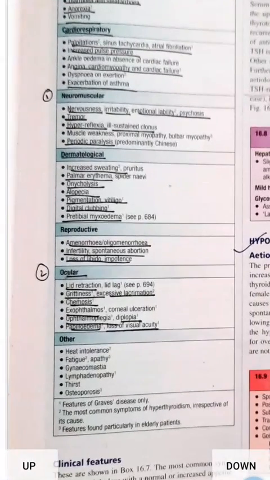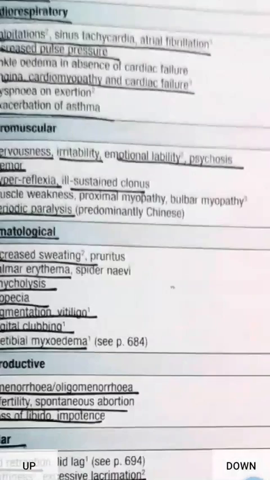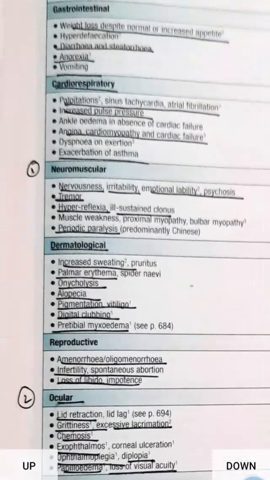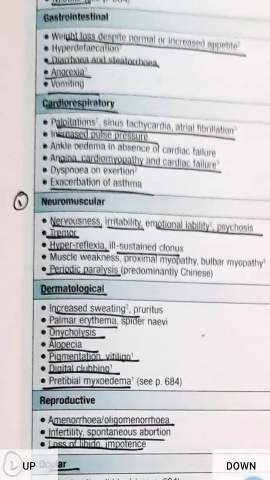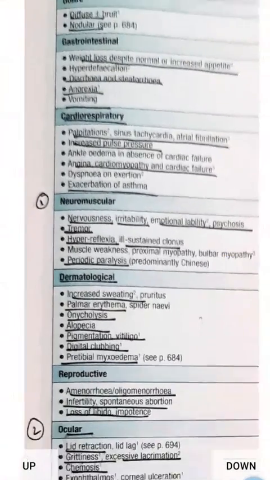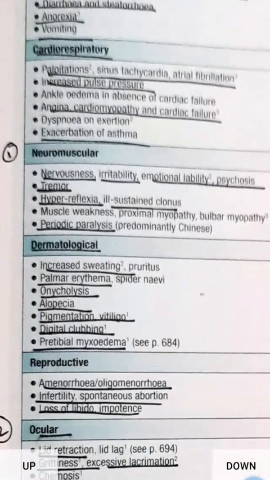It is particularly found in elderly patients, along with vomiting. So the important features are loss of weight despite increased appetite, and diarrhea and hyperdefecation.